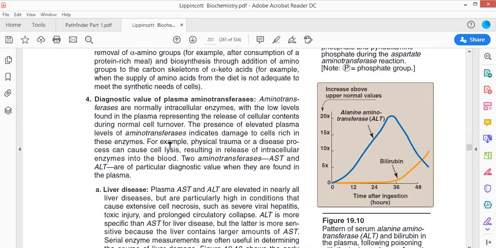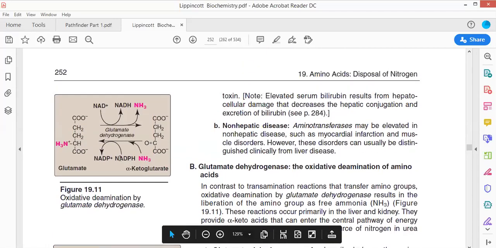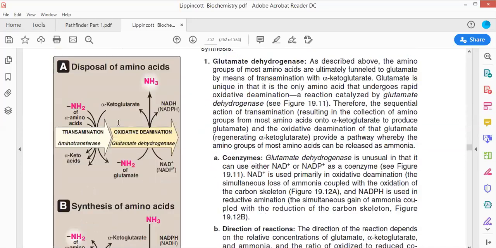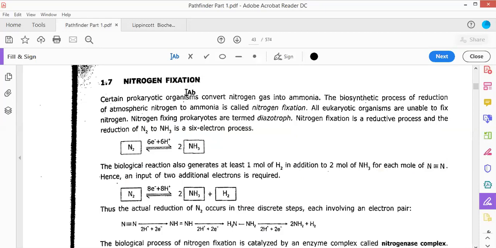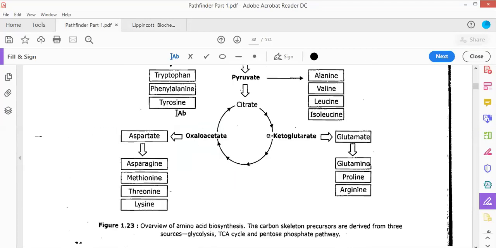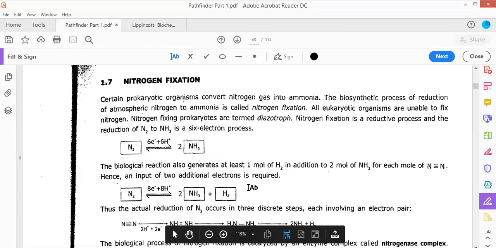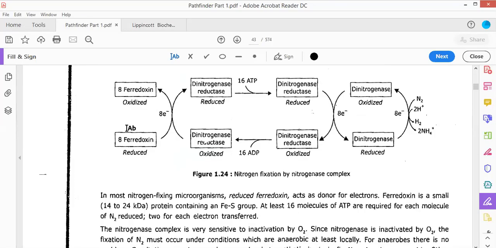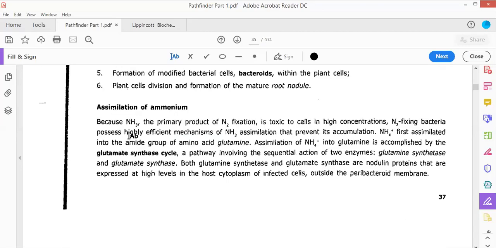Now see, these are the 4 pages that you have to read from Lippincott, from 248 to 252. That would be your homework. Now we would be talking about nitrogen fixation, because this part was the entire metabolic pathway. So I'm just concluding my lecture here today so that we can start fresh with nitrogen fixation, because we must finish this off tomorrow at the same timing.